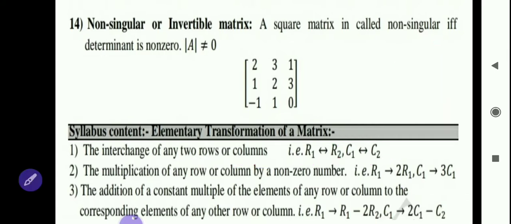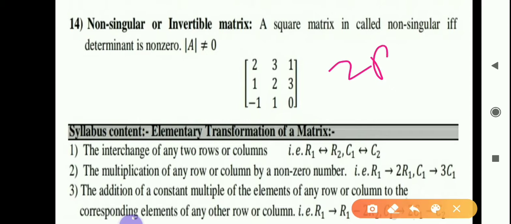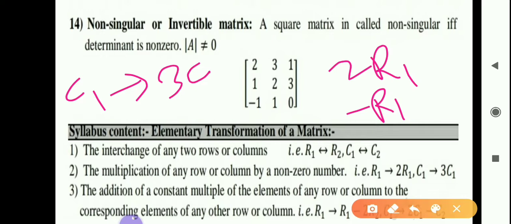Then second operation is multiplication of any row or column by a non-zero number. Means suppose I have to multiply R1 by 2, then I can write 2R1. If I have to multiply R1 by -1, then we can write -R1 this way. Similarly we can multiply by column also. Suppose I have to multiply C1 by 3, so C1 becomes 3C1 this way. C1 will change, that column will come multiplied by 3.